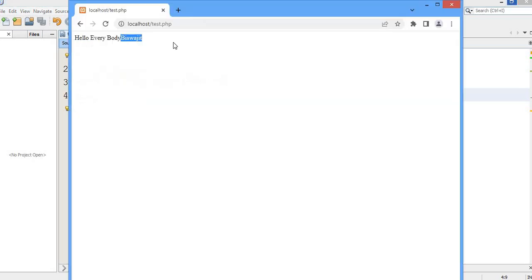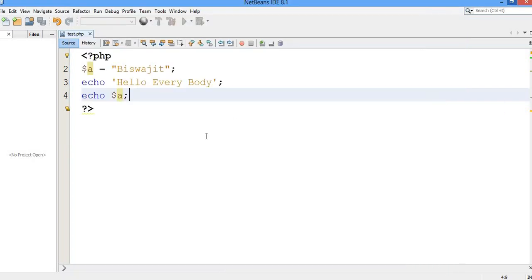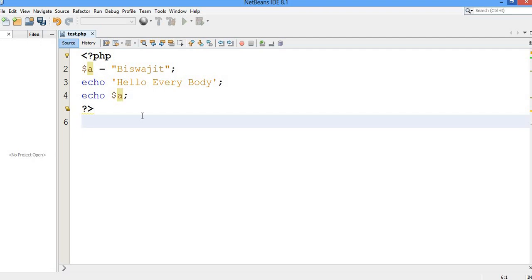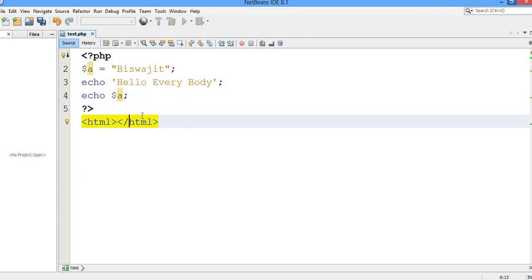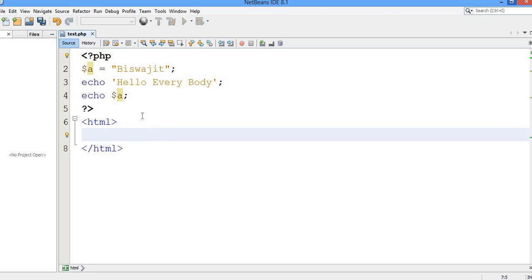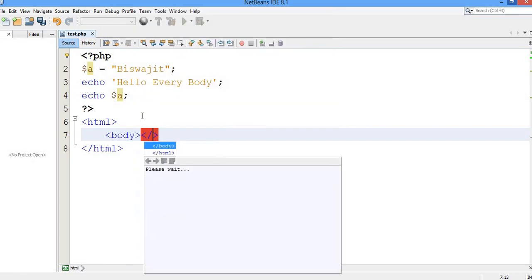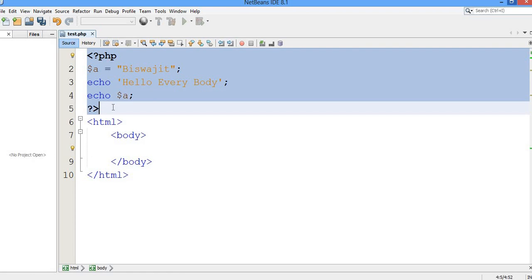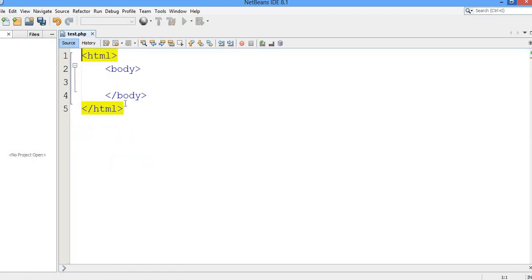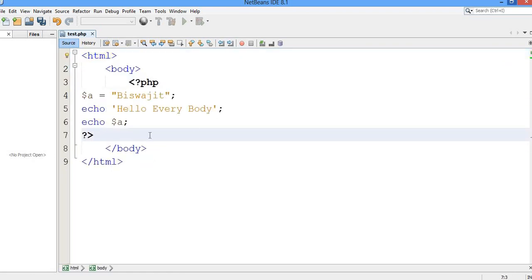Now one thing that you can see is that I can't take a new line. You know that in HTML we have learned how to take a new line. The best practice to do that is first you have to write the HTML code here, with opening and closing tags. You must have learned this, right? Now here I will write the body part, and inside the body I am going to put this thing.